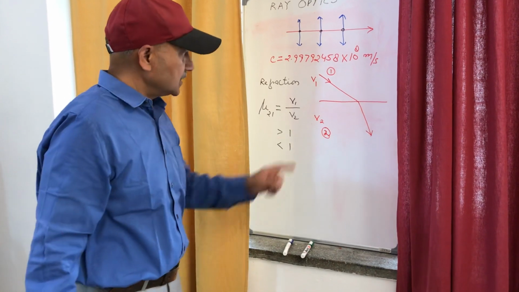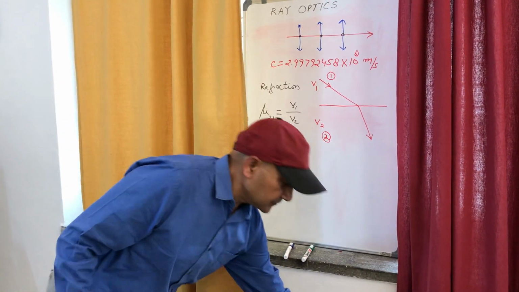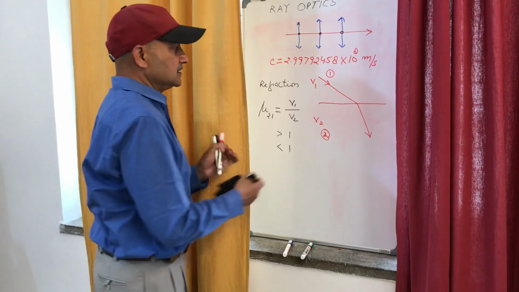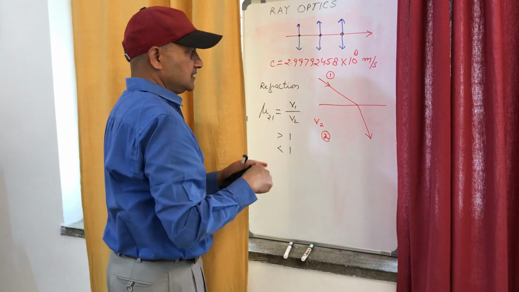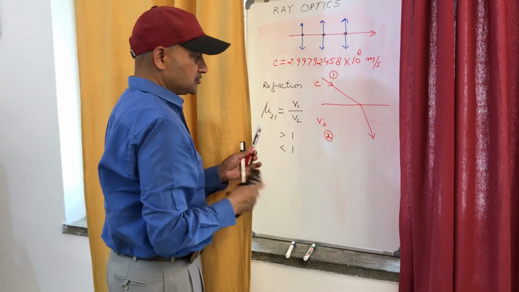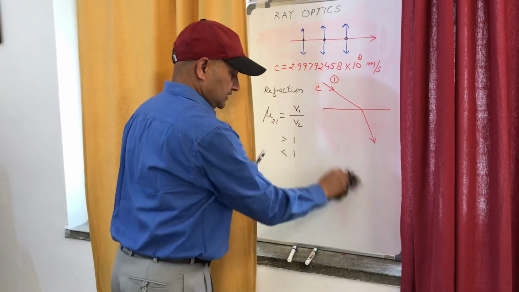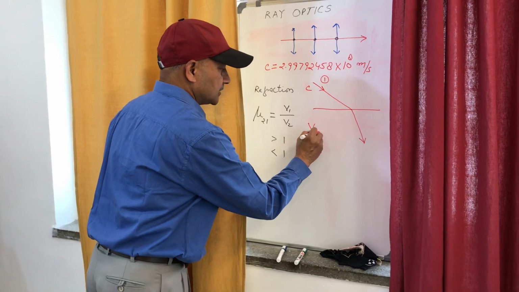But if the first medium is vacuum, then we may represent the velocity of light by c, and the velocity of light in any medium may be represented here by Vm.